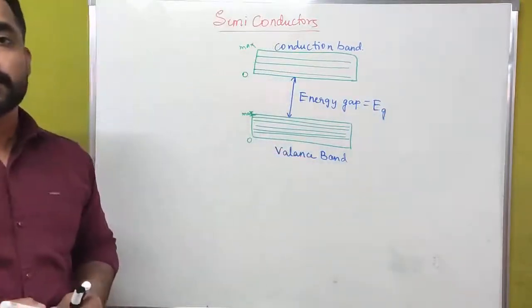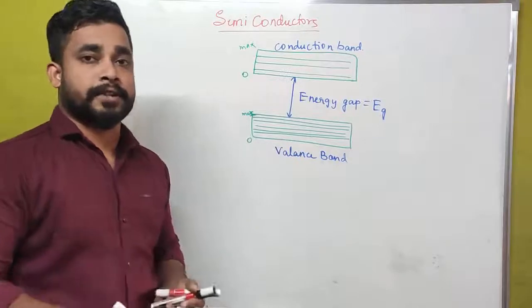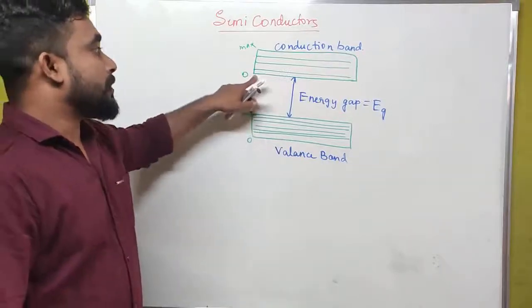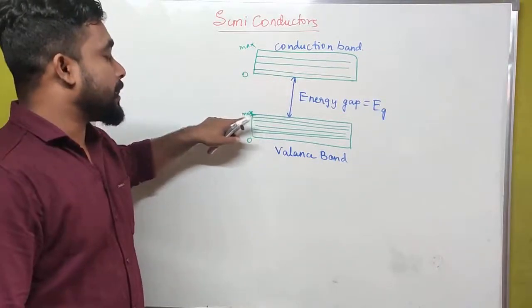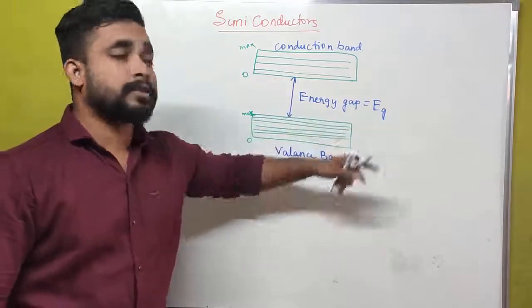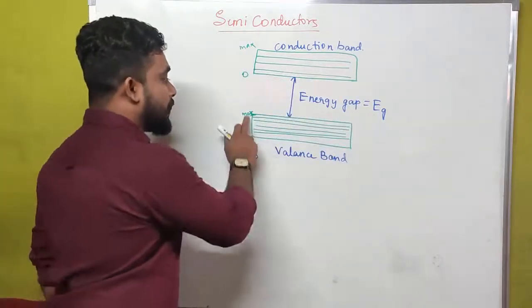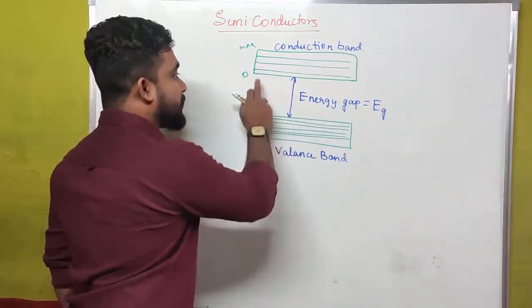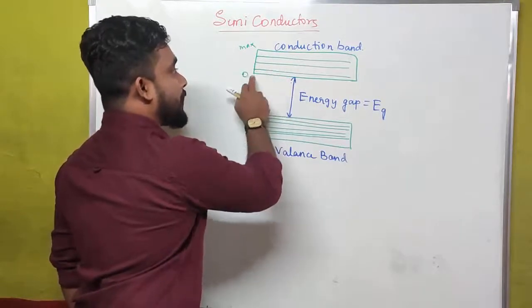We call the difference between the lower level of the conduction band and the higher level of the valence band the energy gap. This is the higher level of the valence band, and this is the lower level of the conduction band.